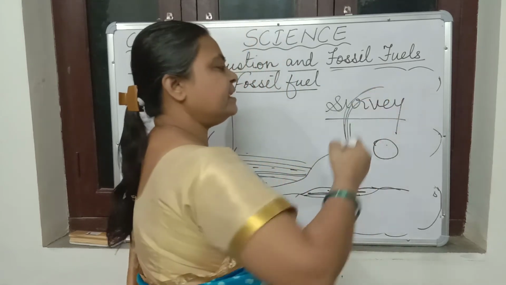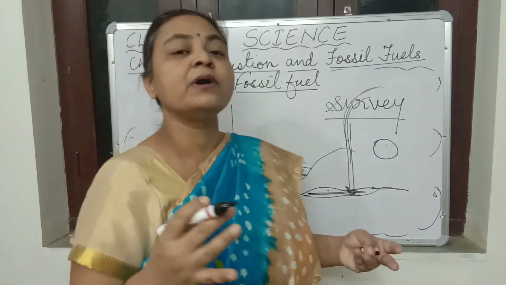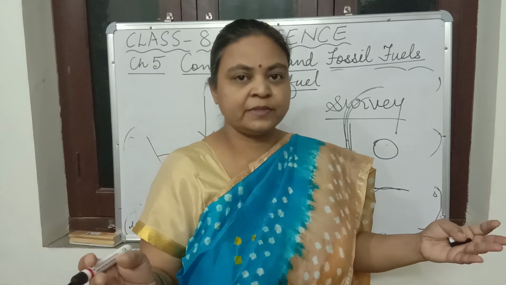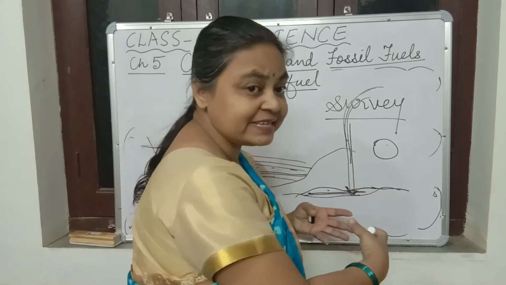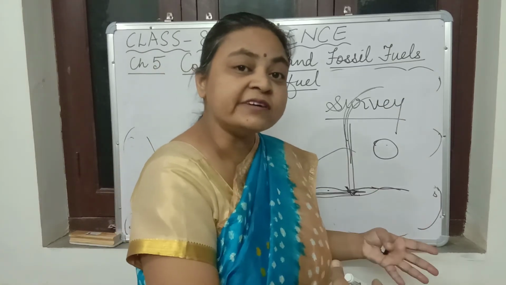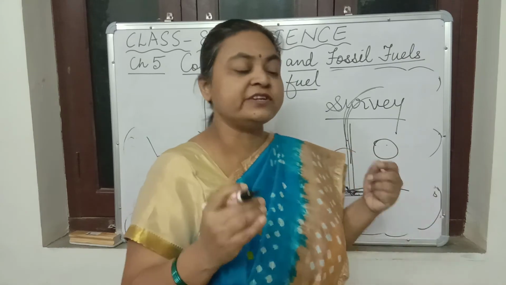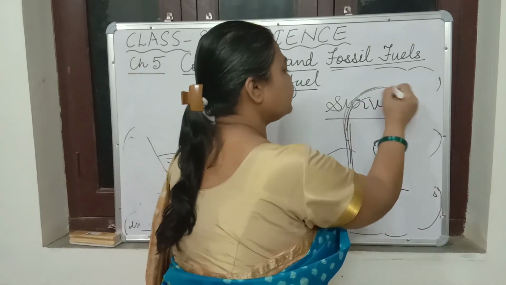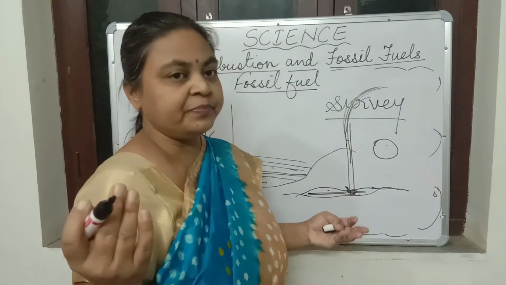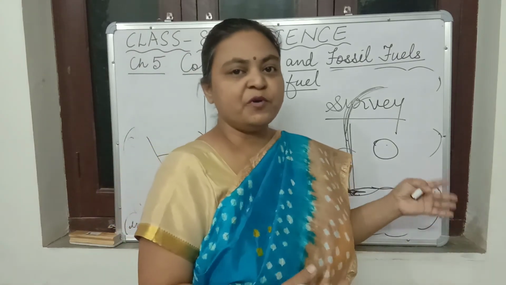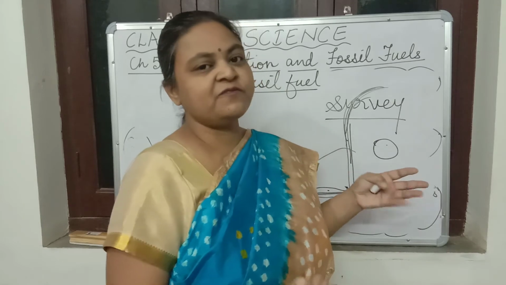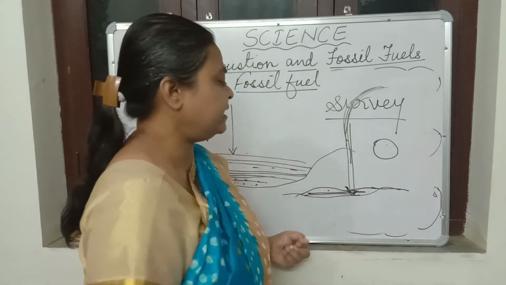As the drilling is done, in the beginning the petroleum comes out with high pressure, because it is stored under the rocks under high pressure. So it comes out very fast. In India, Bombay High is one of the important places from where petroleum is obtained.